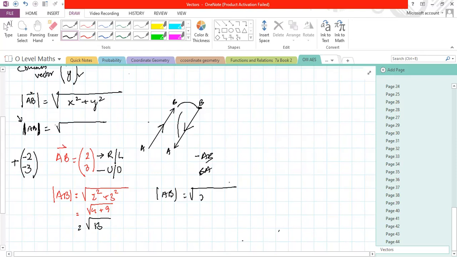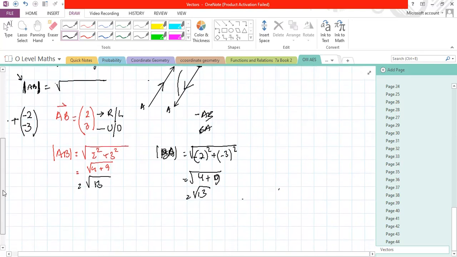So this is minus 2 squared, and when you square a negative number, it automatically becomes a positive number. So be it AB or be it BA, both are going to be of the same magnitude, right? Hope it is clear, students?